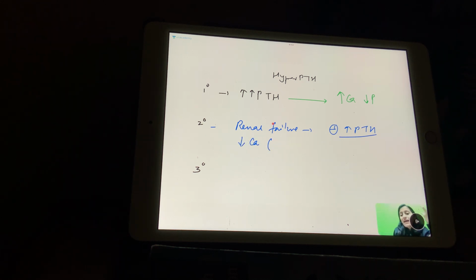Renal failure, the calcium decreases. Why does the calcium decrease? One point, because there is no vitamin D. Why will renal failure affect the vitamin D levels? Because the 1-alpha hydroxylation of vitamin D takes place in the kidney. So the active form of vitamin D is not formed. So no vitamin D, no calcium.